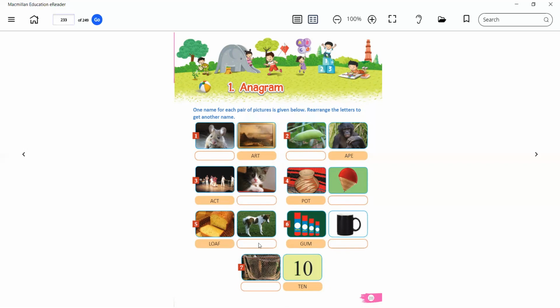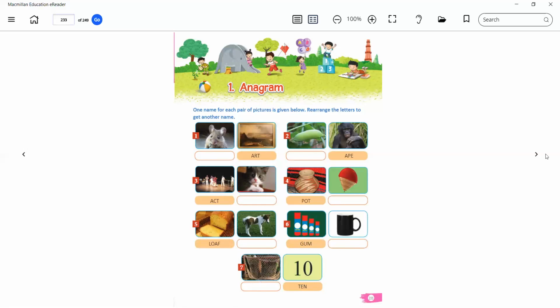Correct. Fifth one, arrange the LOAF. It will be FOAL. Yes. And GUM, rearrange it. What will be the name of this picture? It will be MUG. Yes. And when we rearrange the TEN, what will be the name of this object? It will be NET. Correct. So children, in anagram, you have to arrange the letters and find out the name of the object. Okay. So let's move to the next chapter.